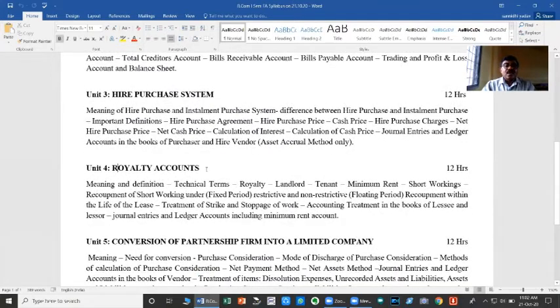Next, royalty accounts is the fourth chapter. Here, royalty is nothing but a rent. Usually, even in our daily transactions, whenever a person has a number of houses, in one house he may live with his family, and the remaining houses are given on a rental basis. Likewise, there are certain rights of a person.